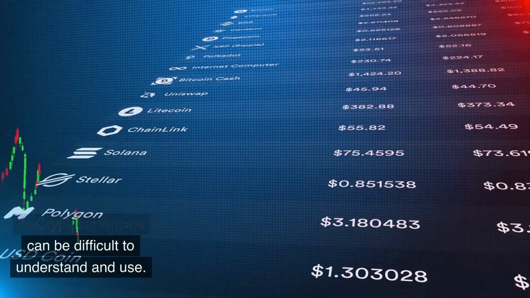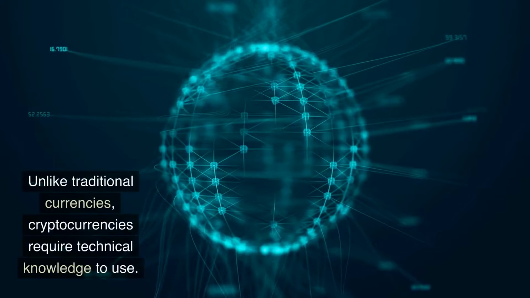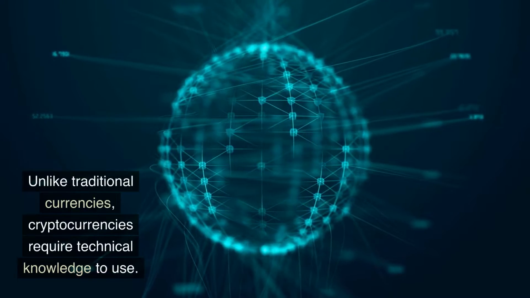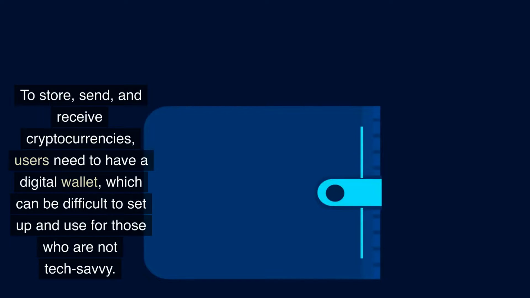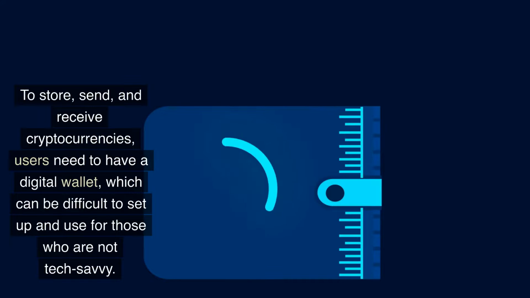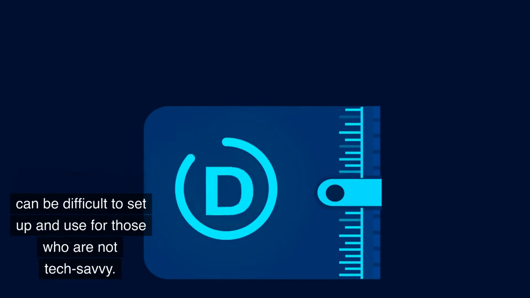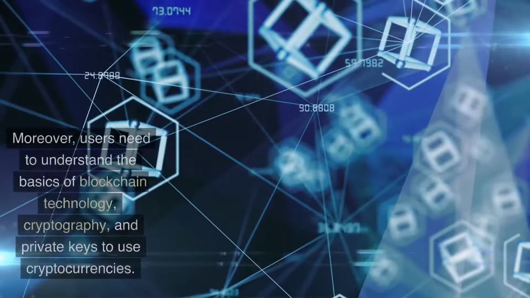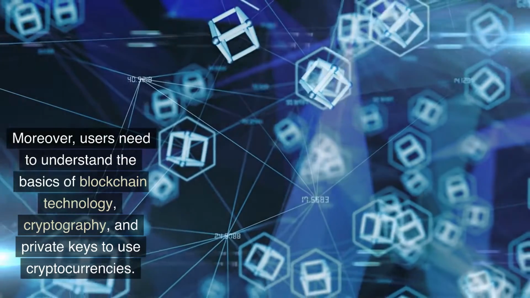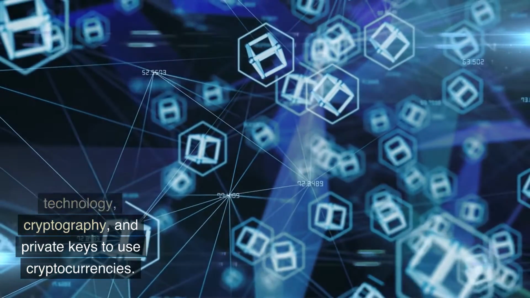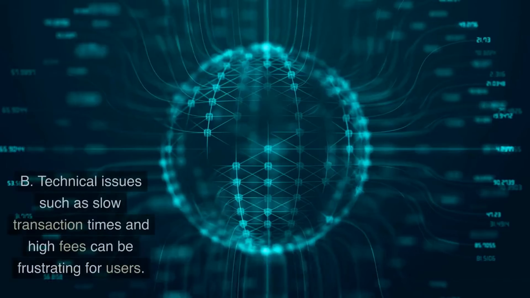Cryptocurrencies can be difficult to understand and use. Unlike traditional currencies, cryptocurrencies require technical knowledge to use. To store, send, and receive cryptocurrencies, users need to have a digital wallet, which can be difficult to set up and use for those who are not tech-savvy. Moreover, users need to understand the basics of blockchain technology, cryptography, and private keys to use cryptocurrencies.